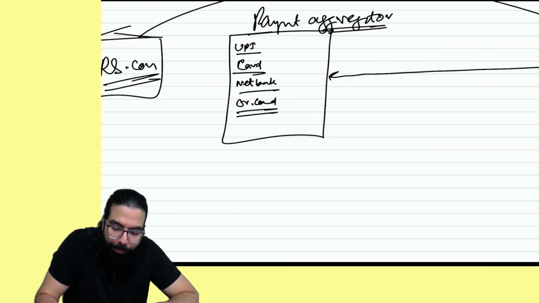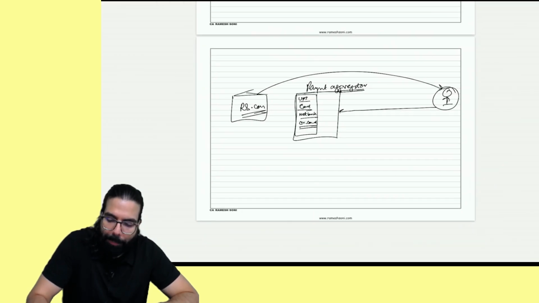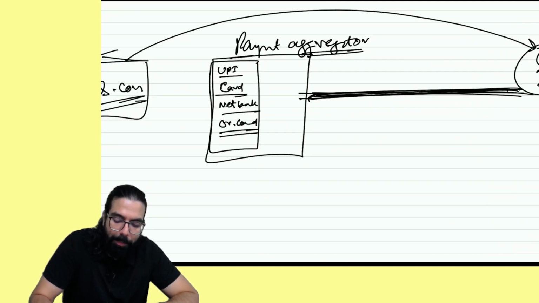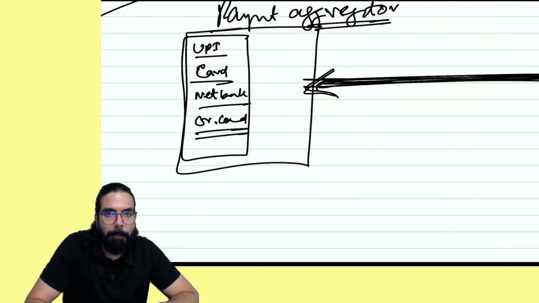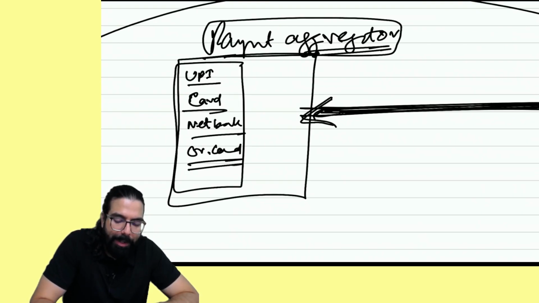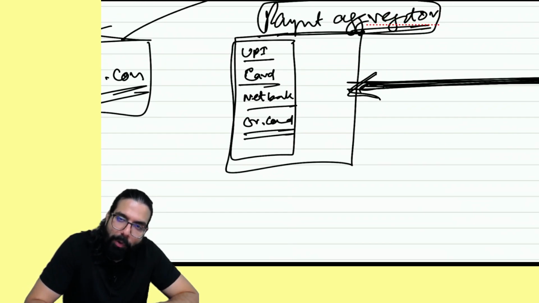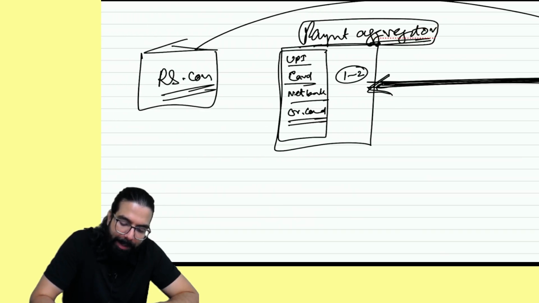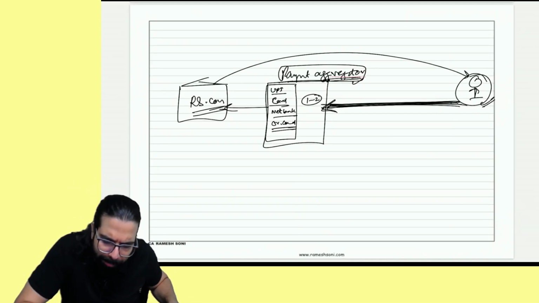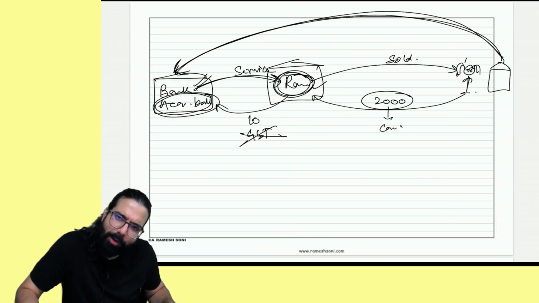And what they will do, they will keep collecting the money. What do payment aggregators do? However you make the payment, student A made the payment, student B, student C, everyone made the payment, they will keep collecting the money. They are like a bank only. They will keep collecting the money from the respective student's bank. And they will hold the money for 1 or 2 days and then release the money to me. Now the question which arose was whether these payment aggregators can also be considered like the bank only.